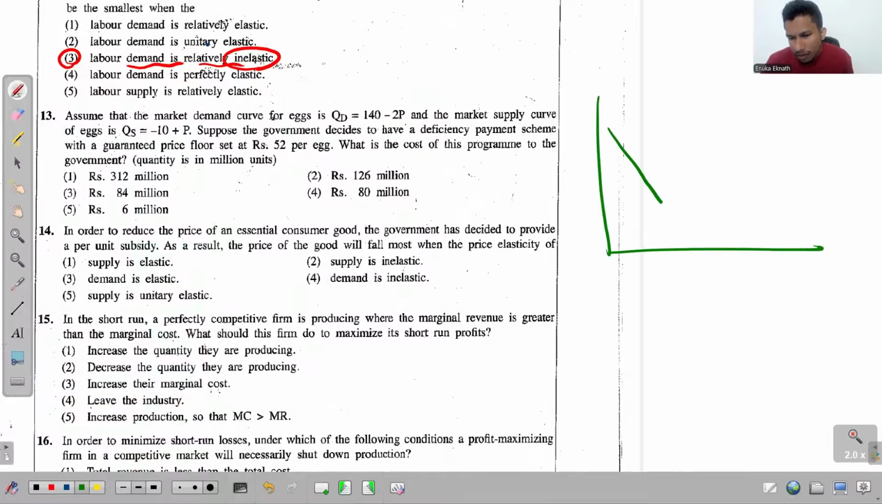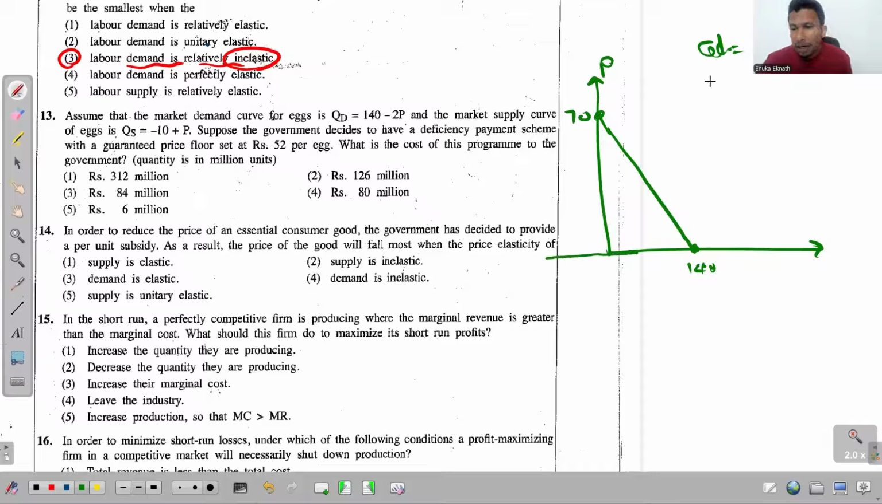The demand curve equation is given to us as QD equals 140 minus 2 times P. And the value that you find here has to be 140. Then that 140 divided by this 2 has to be 70. So you have 70 here. And this is Q, and this is price.